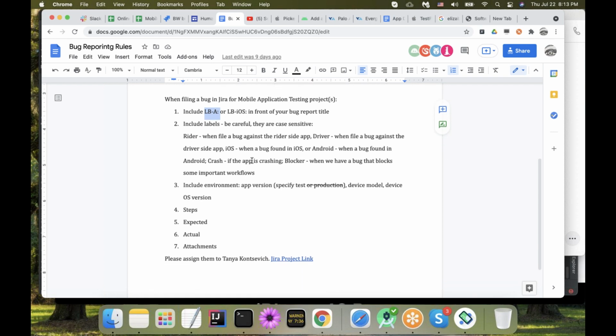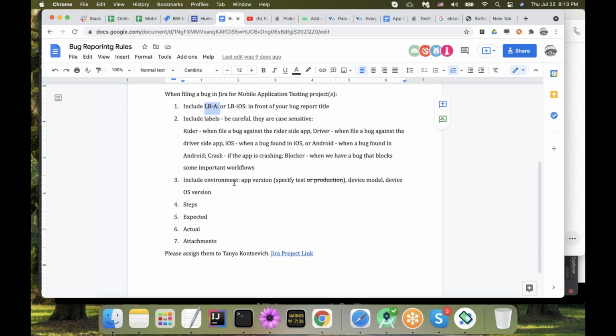And then, of course, don't forget about environments: what the app version is, what your device model is. Are you on an Android Samsung Galaxy S9, or a Nexus 5 device model? And then your operating system version. Are you on Android 9, 10, 11, 12? Same story for iOS when the time comes. And then steps, expected, actual, and some attachments when we need them. Link to Jira is also included here.